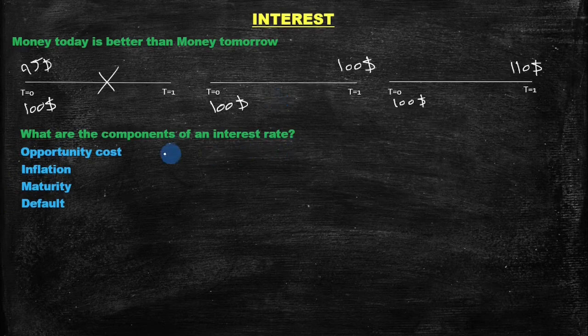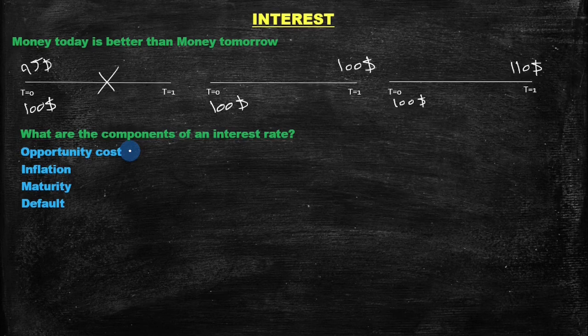The first thing we have to consider if we are lending money to someone is the opportunity cost of capital. Before you lend that money out, you have a choice of spending it or investing it in something else. But once you lend it out, you do not have that choice anymore. If a better opportunity comes up, you still won't be able to use it because that money is gone.